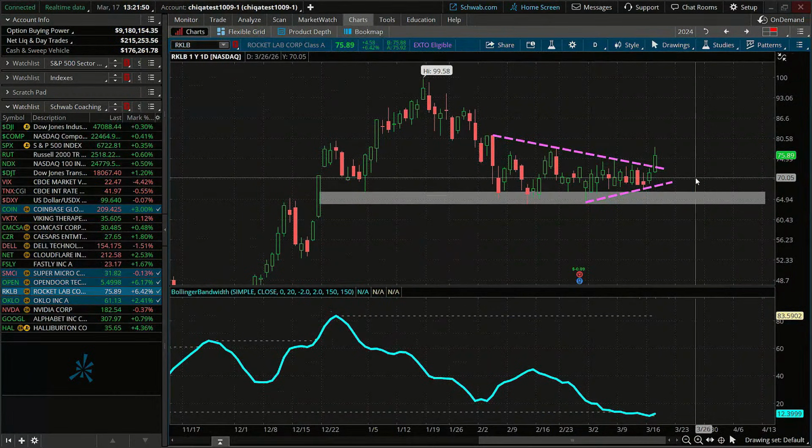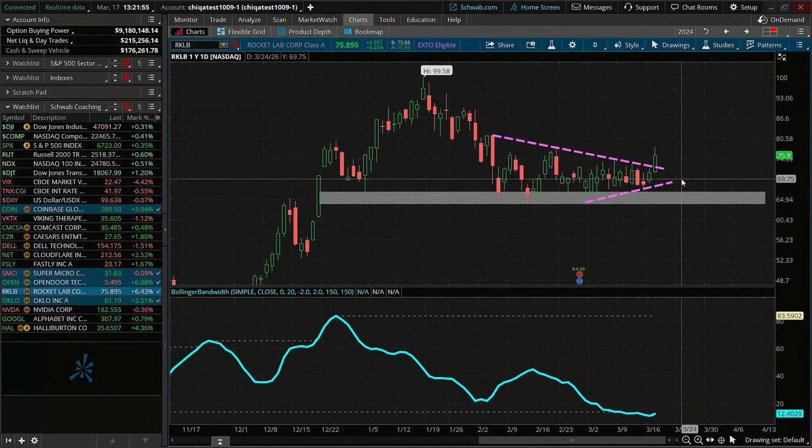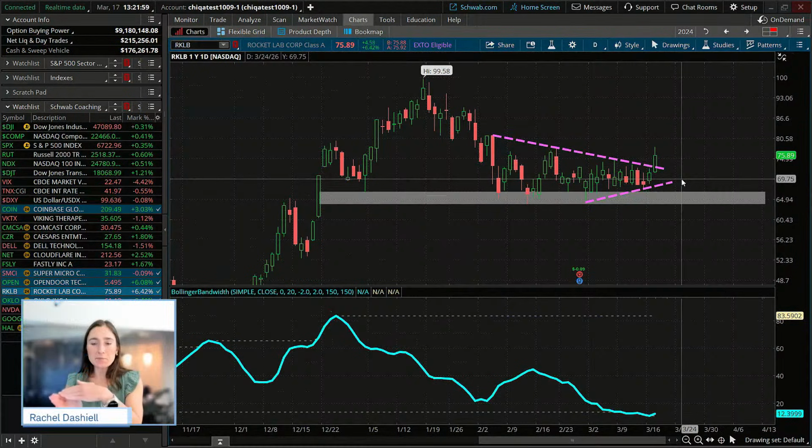But essentially what we're seeing here is that price is making lower highs and higher lows. You have the bulls and the bears really battling it out, and they're using the forces of supply and demand to press those prices closer and closer together. And so what happens when you squeeze and squeeze, almost like squeezing a toothpaste bottle to get the last little bit of toothpaste out? Well, if you squeeze too much, you're obviously going to have an explosion one direction or another.